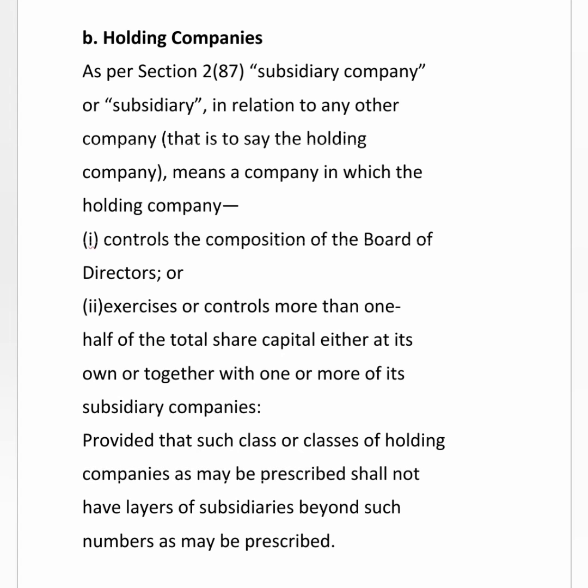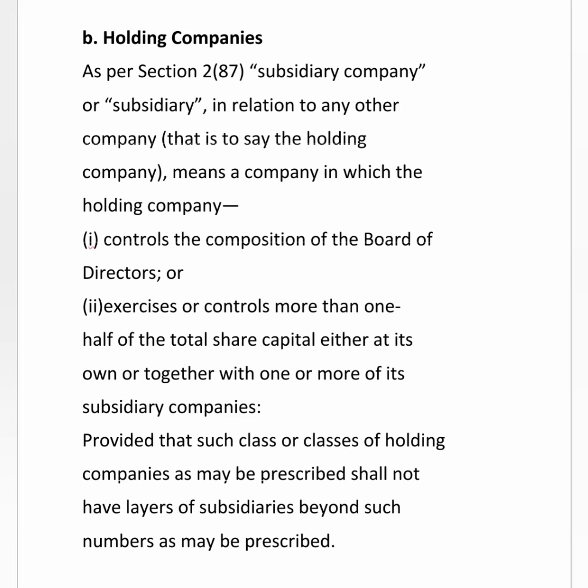Next we'll move on with holding companies. As per section 2, subsection 87, a subsidiary company or subsidiary in relation to any other company means a company in which the holding company controls the composition of the board of directors or exercises or controls more than one-half of the total share capital, either at its own or together with one or more of its subsidiary companies, provided that such class or classes of holding companies as may be prescribed shall not have layers of subsidiaries beyond such numbers as may be prescribed.